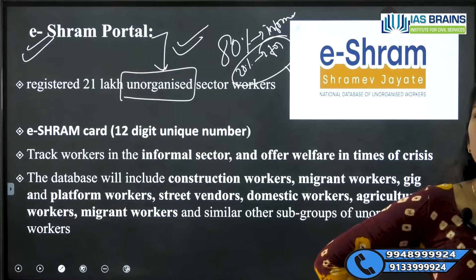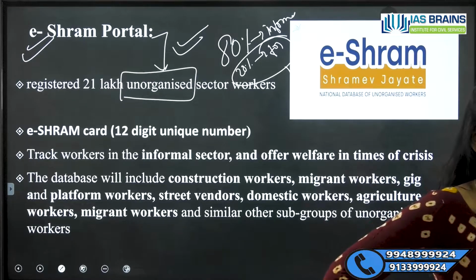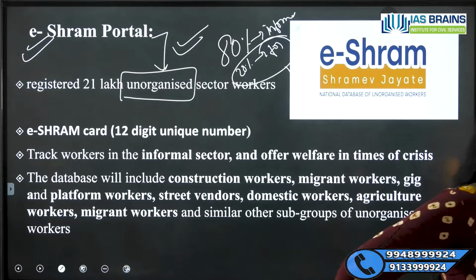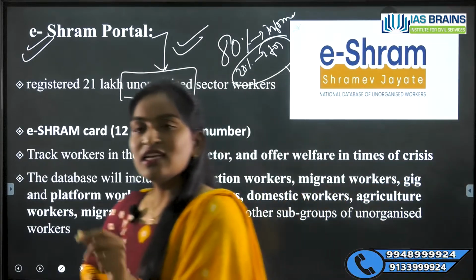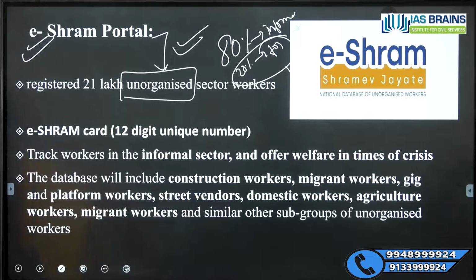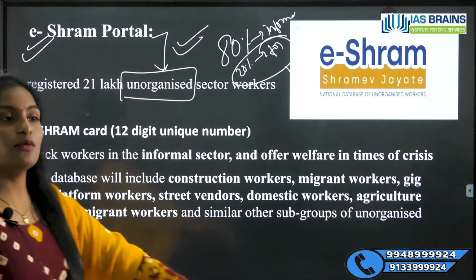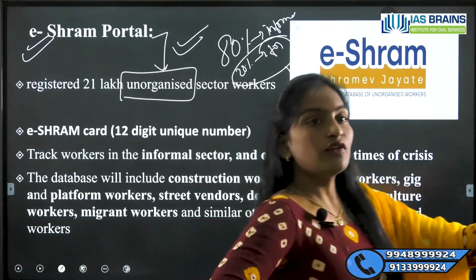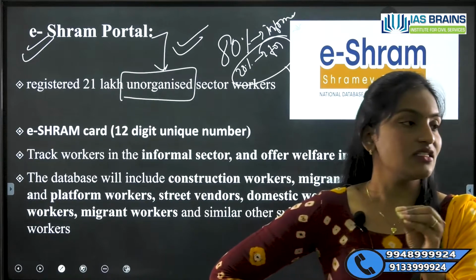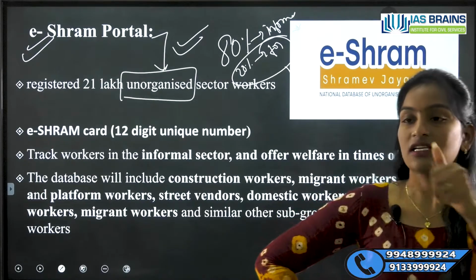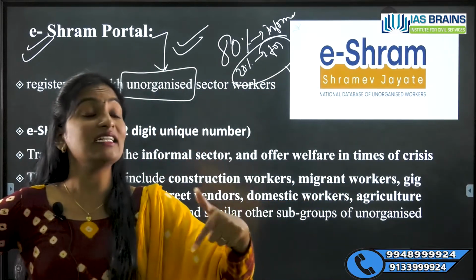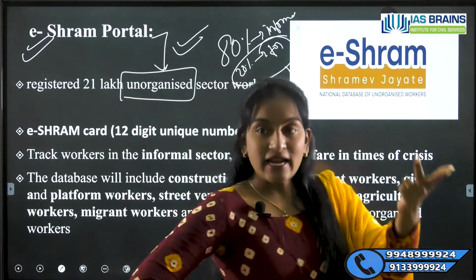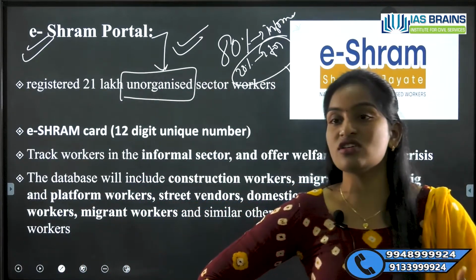Do we know exactly who is working, like if we construct a house, do we know from which places the people came and are working? We don't even have the registration process. Do they have ration cards? They have ration cards at their own local places, but where are they working now? In other states. So we have to give certain benefits, whatever services the government is providing, pension or unemployment allowance.